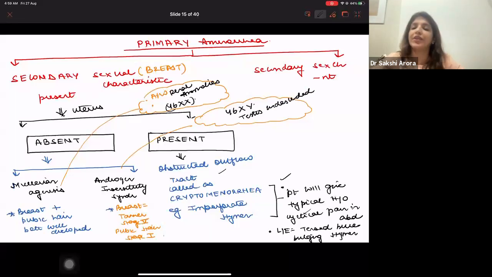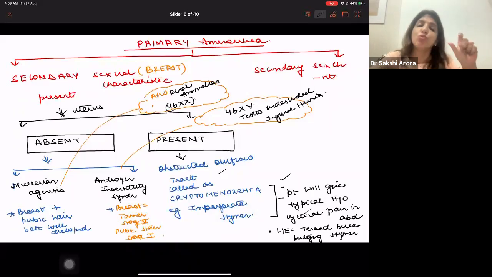They will have undescended testes as their gonads. And these undescended testes can present to you in the form of inguinal hernia. So whenever they say that there is a female in whom inguinal hernia is present, uterus is absent, secondary sexual characteristic breast is well developed, but pubic hair is scanty, it has to be androgen insensitivity syndrome. Are you understanding? So the best way to differentiate Mullerian agenesis and androgen insensitivity syndrome is karyotyping, but clinically also you can differentiate. Clear to all of you?